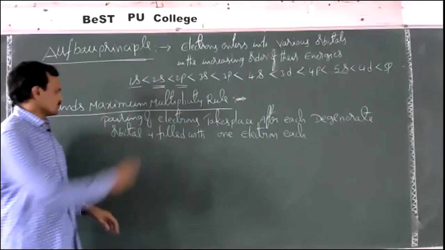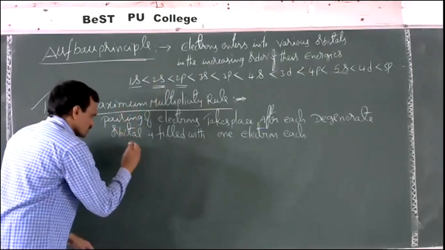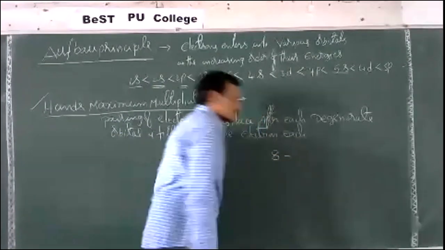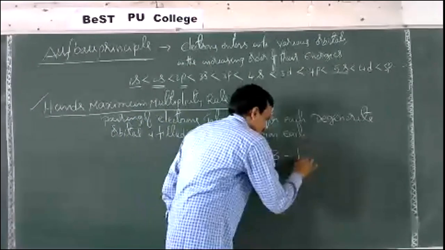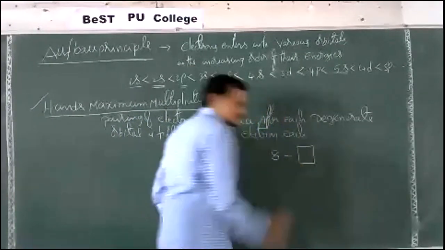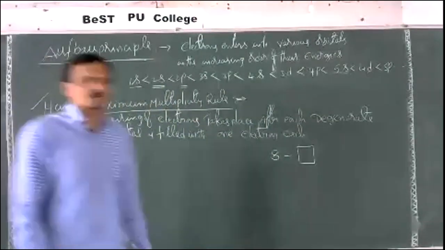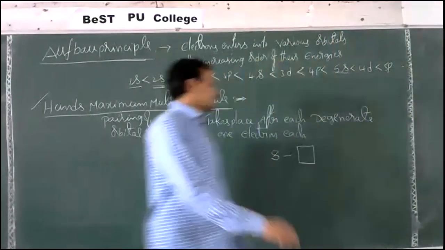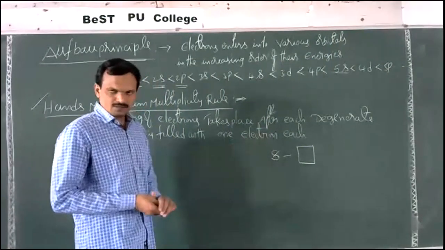Now, I'm going to take an s subshell. The s subshell consists of only one orbital, which I am representing with a box symbol. So the s subshell contains only one orbital, represented like this.